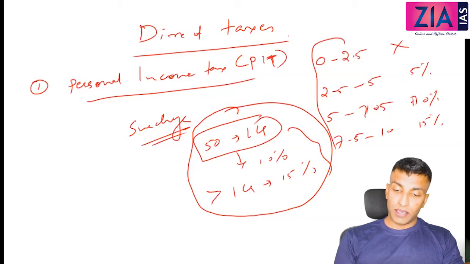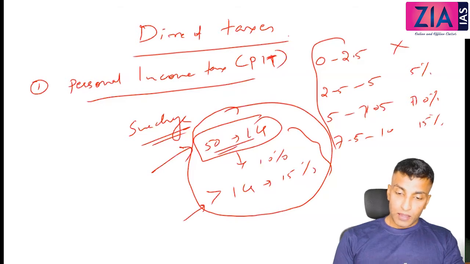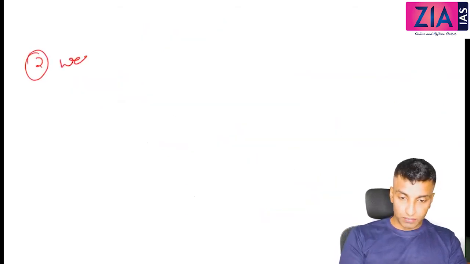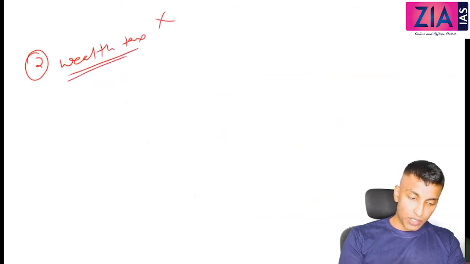So if your income, see here you can see the surcharge is on the super rich people. Okay. Then second one, wealth tax. Wealth tax. It is no more there, it is actually abolished.